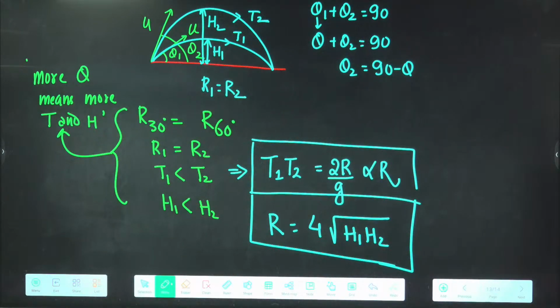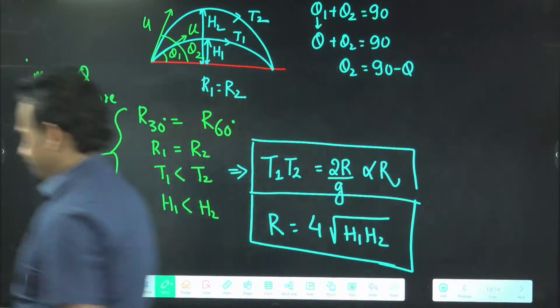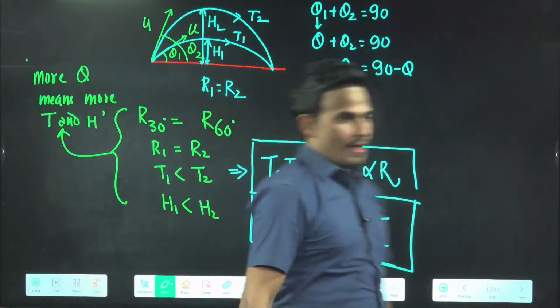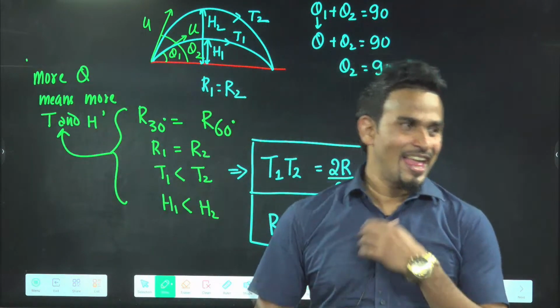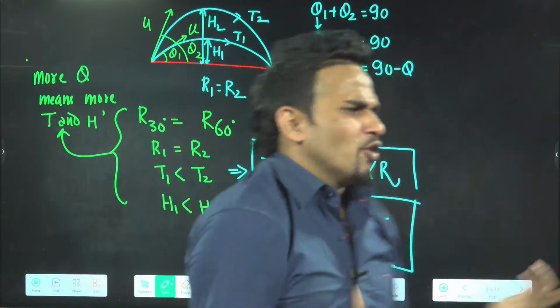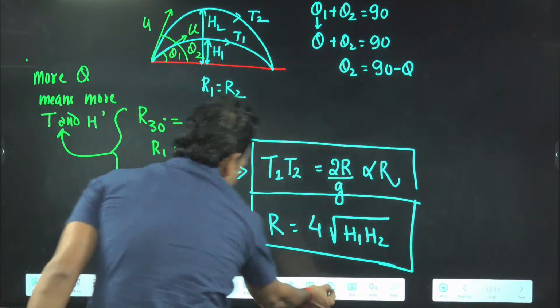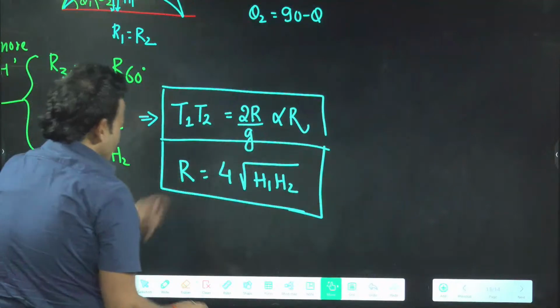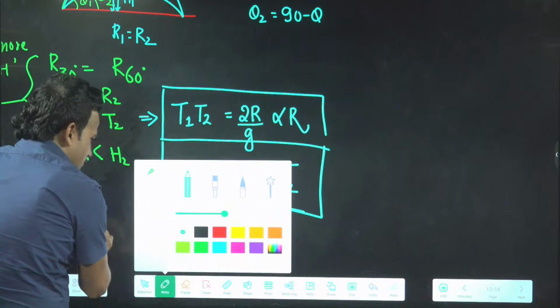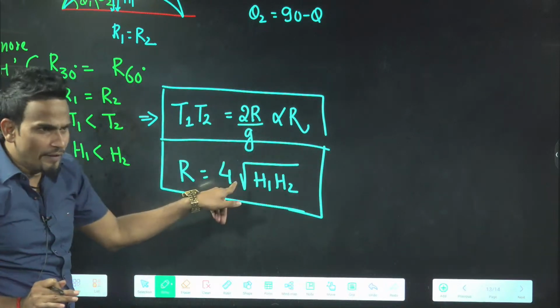Do you want me to prove any one of them? Which you feel tough, I can prove. Which one? One you will prove, one I will prove. Range, okay, this one I will prove. Height, this one is very easy to prove. Just see here. You can prove in different manner, but I will prove in the easiest way. This one I will prove.